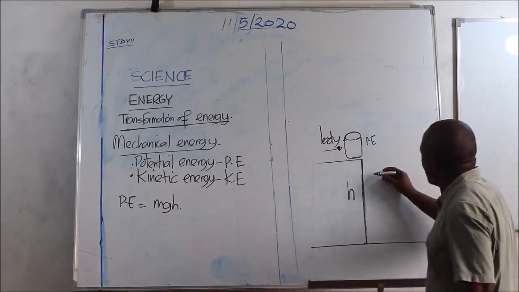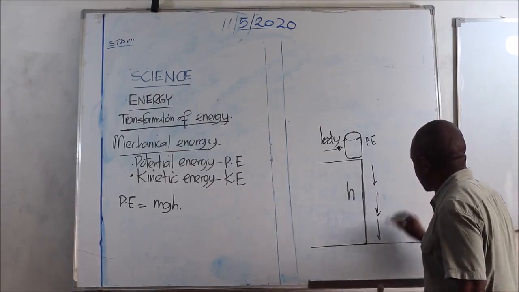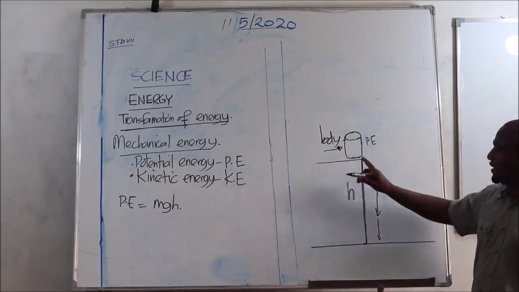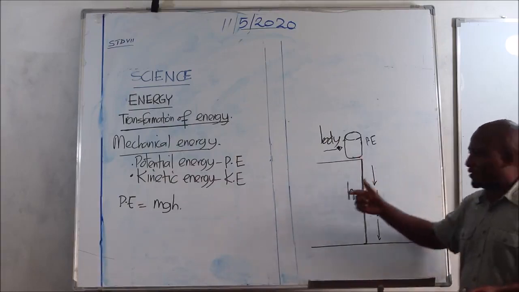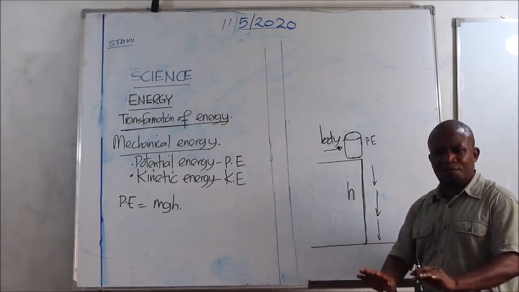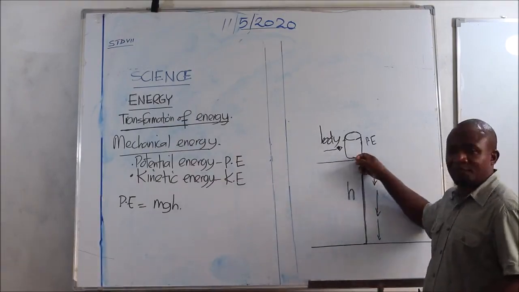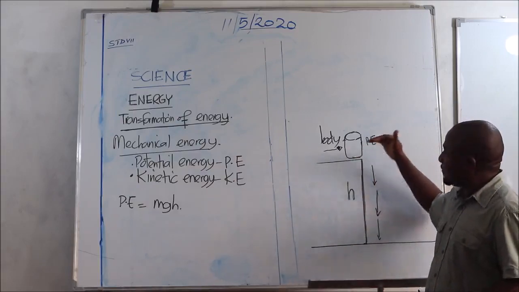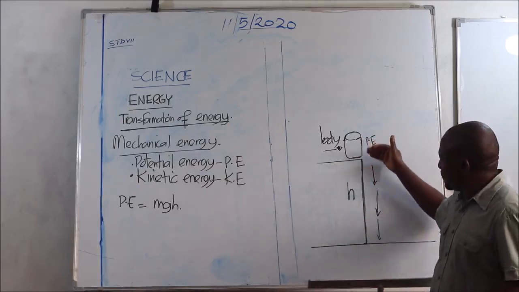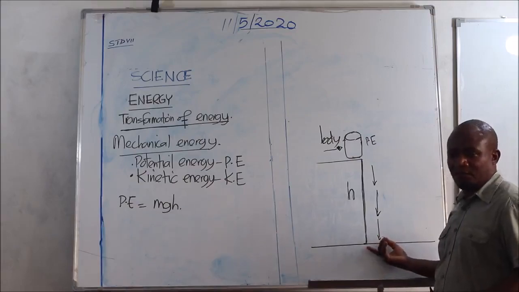As the glass falls from the top downwards, its potential energy is changed into kinetic energy. Why? Because the glass is moving. There's movement there. The glass is dropped from the top of the table, so it moves downwards towards the ground surface, which is the floor.